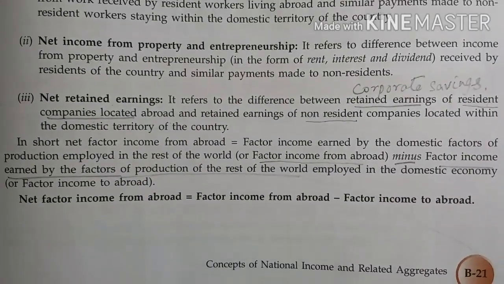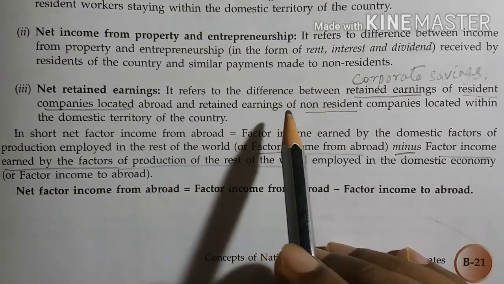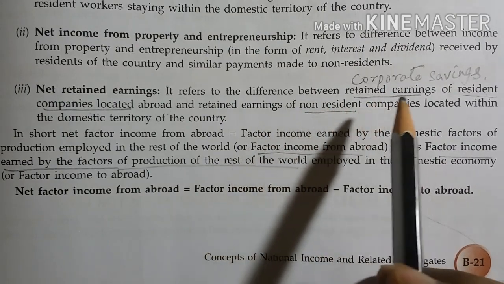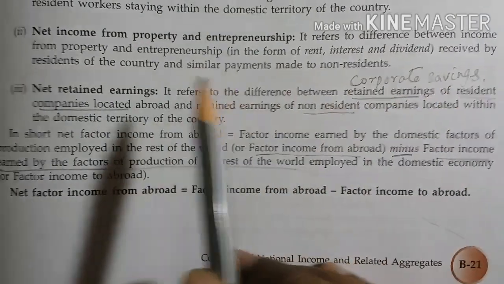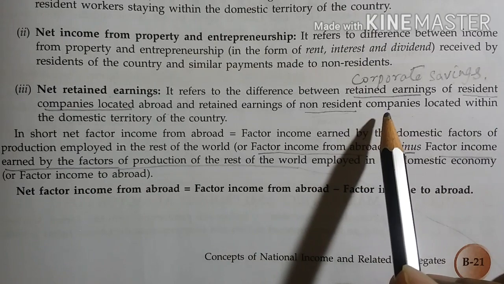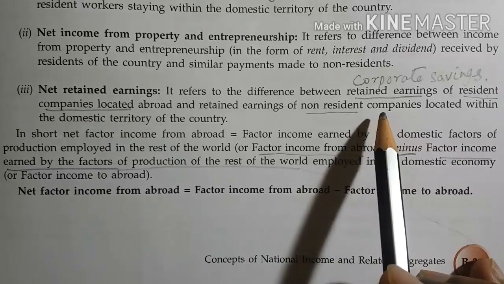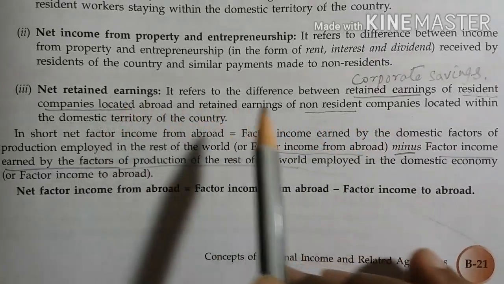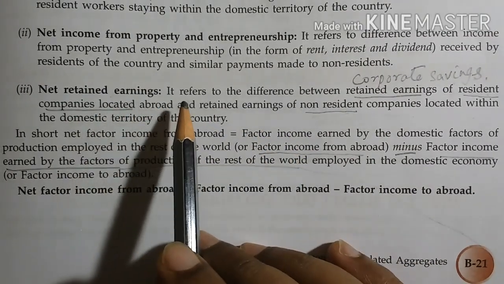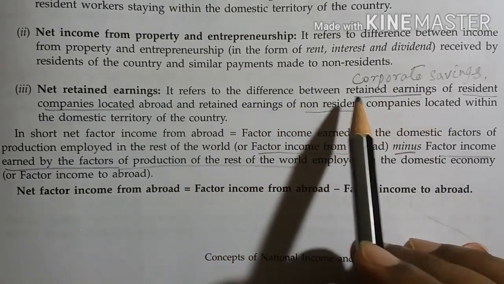So when State Bank of India is earning money in Britain, they are paying taxes on the profits and paying dividend, and after payment of these things they are left with corporate savings, which is called retained earning. Similarly, Honda Motors is also earning profit, paying taxes and dividend, and then they have the retained earnings which will be sent to their own country. So this is the net amount. That means earnings earned by SBI minus earnings earned by Honda Motors.